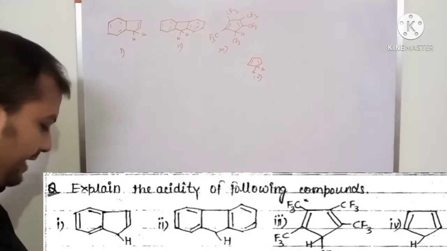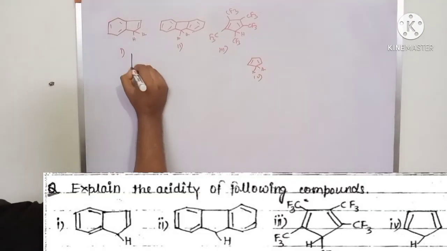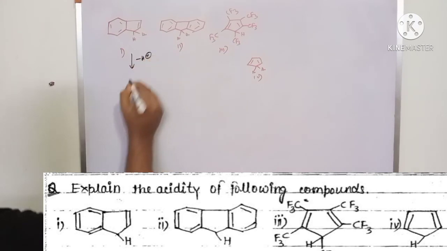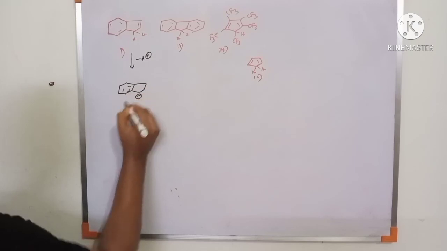Number 4: Explain the acidity of the following compounds. For acidity, first H plus is removed, so it forms a negative charge.